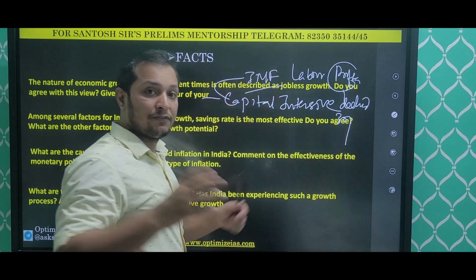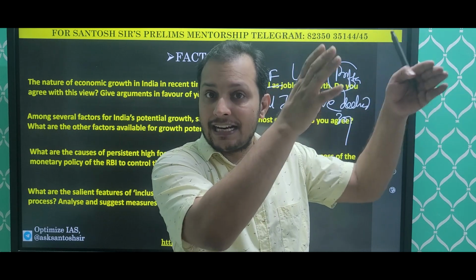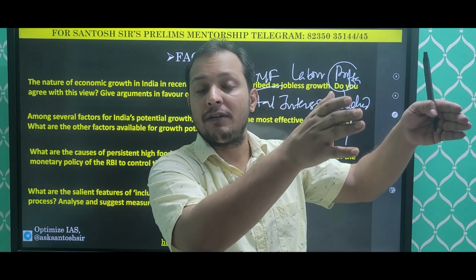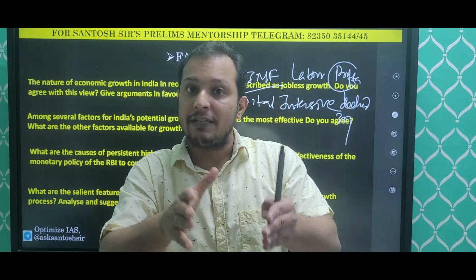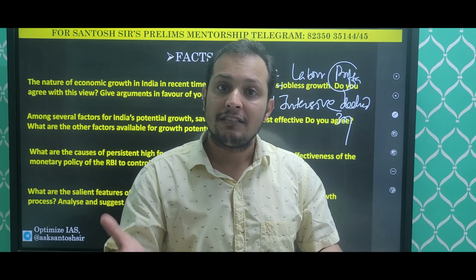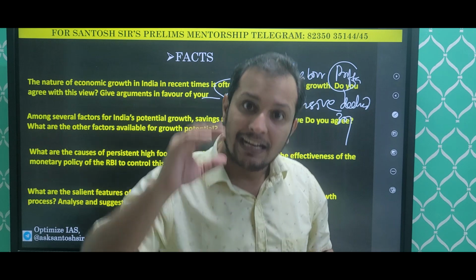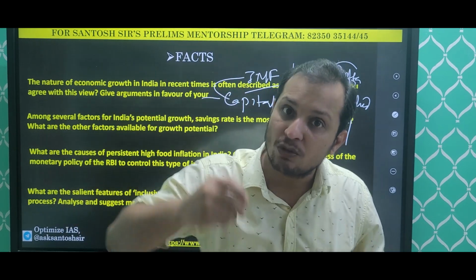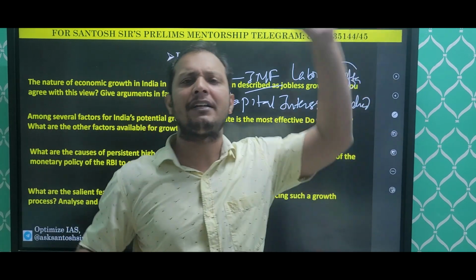years. Means, suppose the company was making 100 rupees profit in the 1990s, then the share of the labor was suppose 30 rupees, but now the same company is making 100 rupees, but the share of the labor is now only 20 rupees. This means what? That the labor component of the growth is declining and the capital component of the growth is increasing. This is the fact. Without this fact, you can't just say that there is a capital intensive growth.